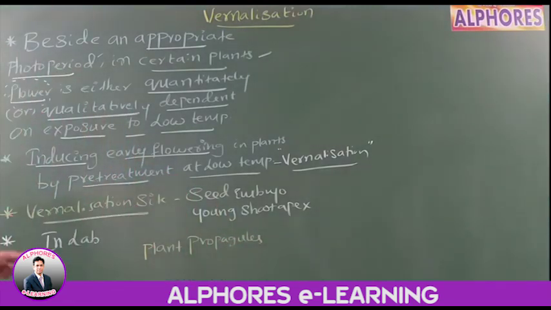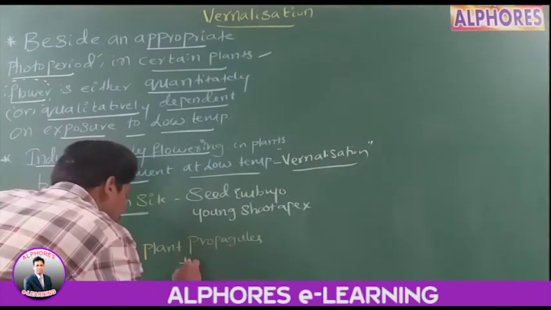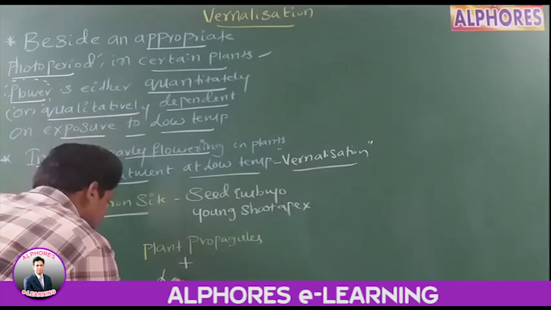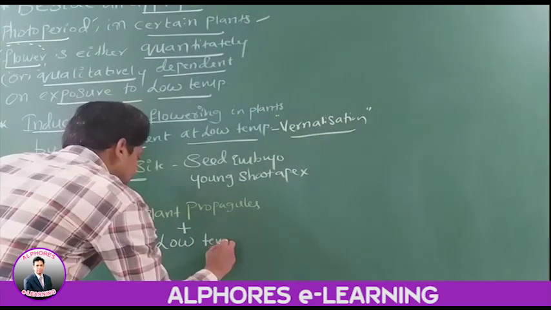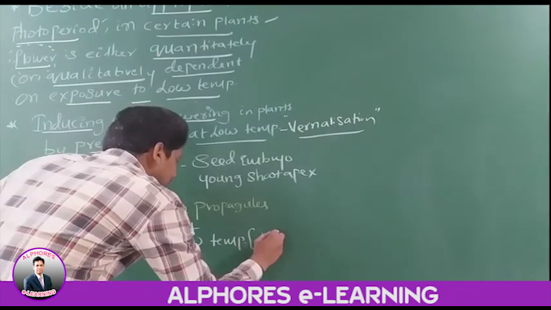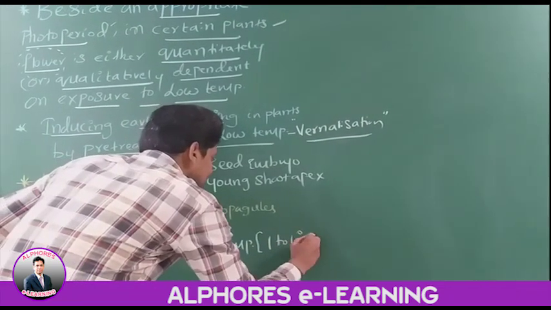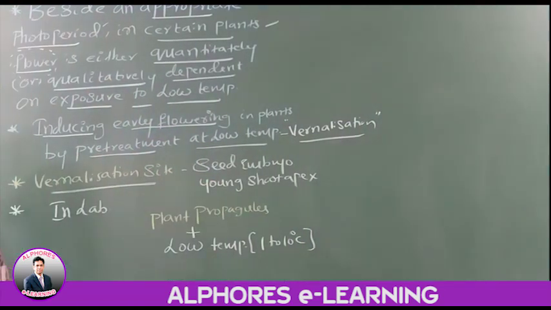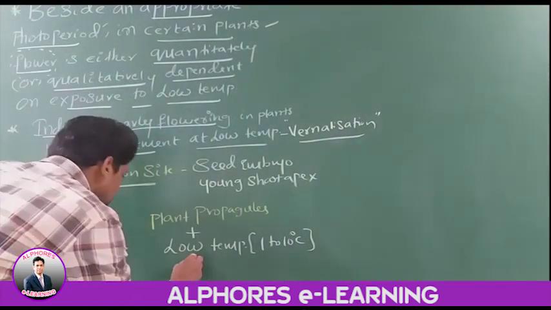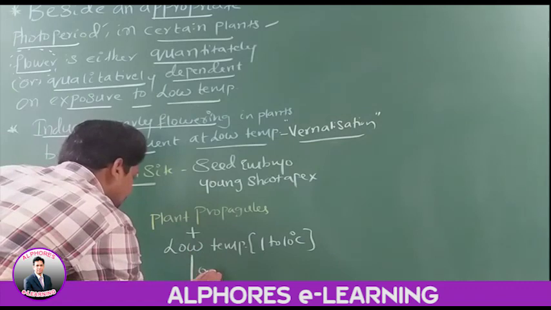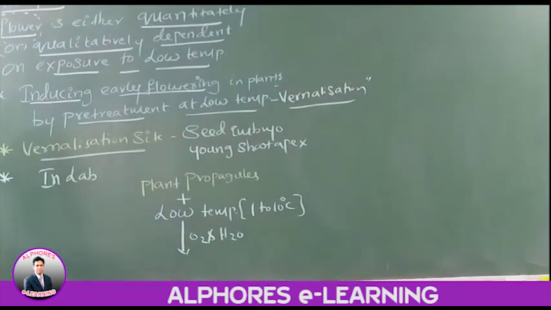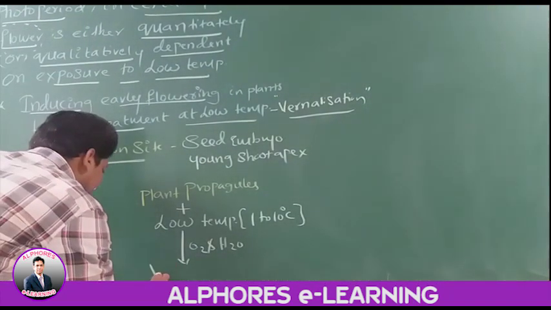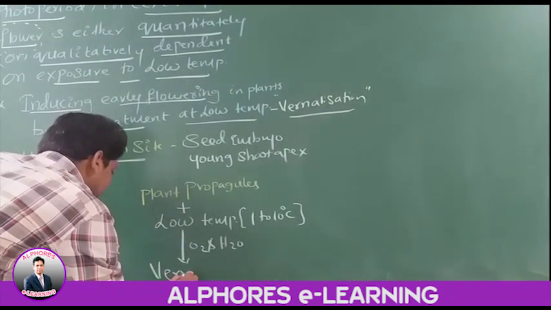Now expose these propagules to low temperatures. How much? 1 to 10 degrees Celsius. And this should be done in the presence of oxygen and water. Then vernalization takes place.